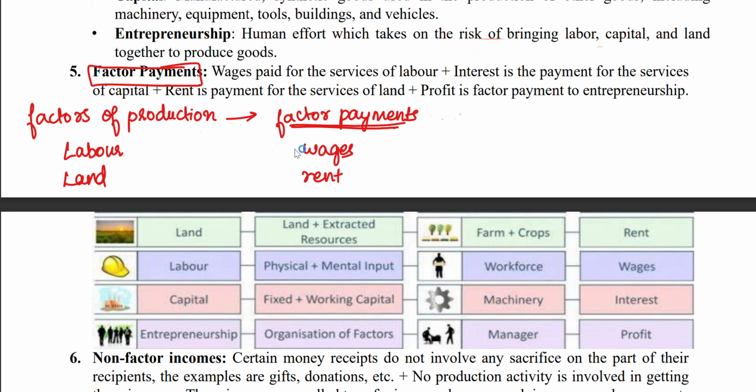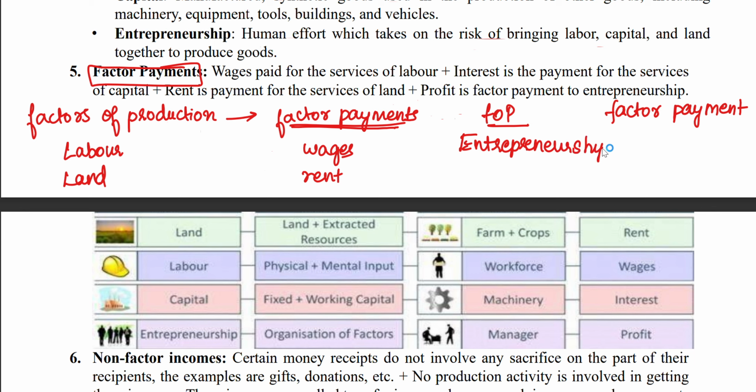Land gets rent. The entrepreneurs get profit, and from capital, interest is received.